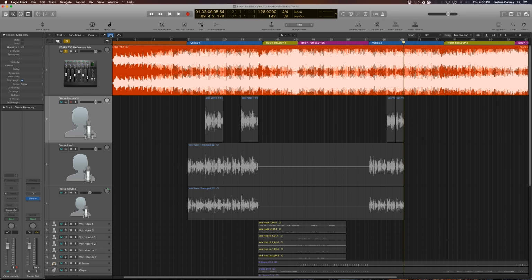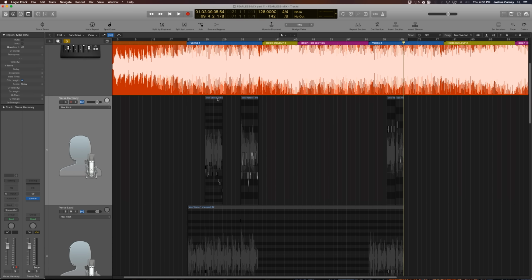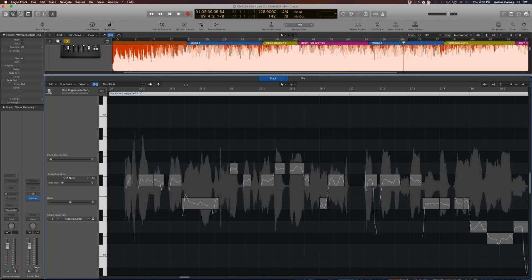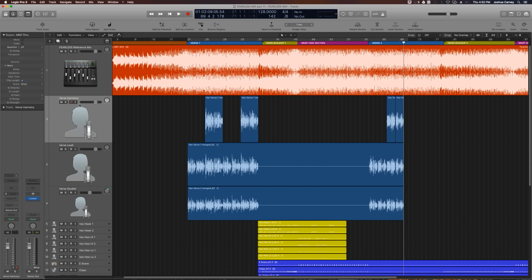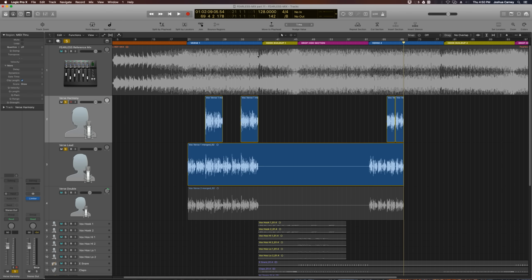Alright, so let's turn Flex on, and then I'll double-click on one of the regions to open it up in the track editor. And we should see all of our notes from our vocal tuning that we did in the last video. I'll unsolo the reference track and then solo both the lead vocal and the vocal harmony track.